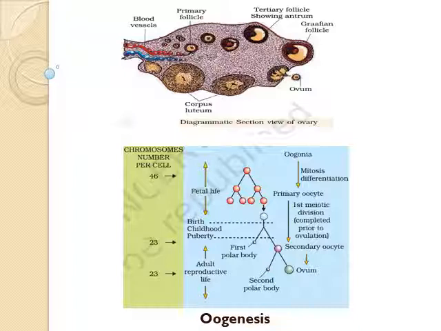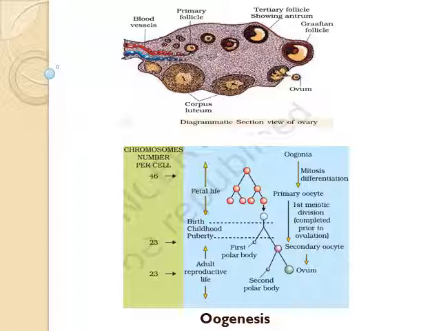Here, oogonia or gamete mother cells carry 46 chromosomes. These oogonia undergo mitosis and increase in numbers. Some of these oogonial cells are called primary oocytes. These primary oocytes also carry 46 chromosomes.